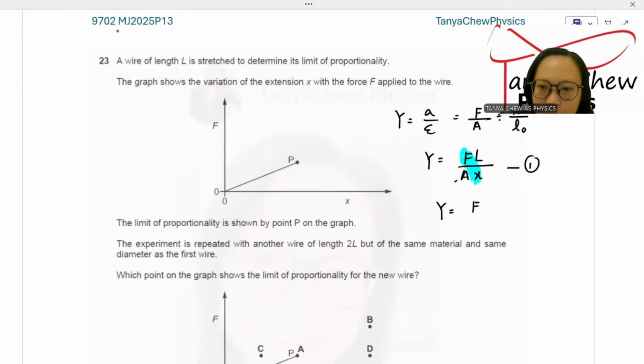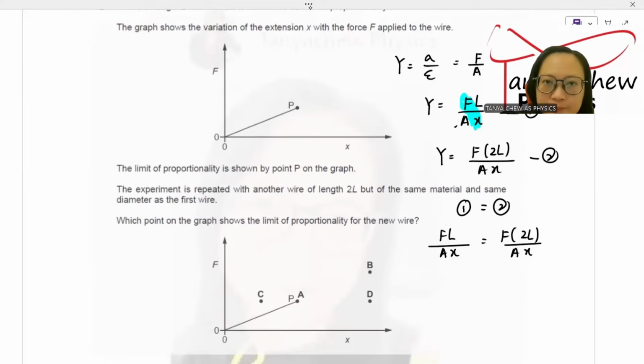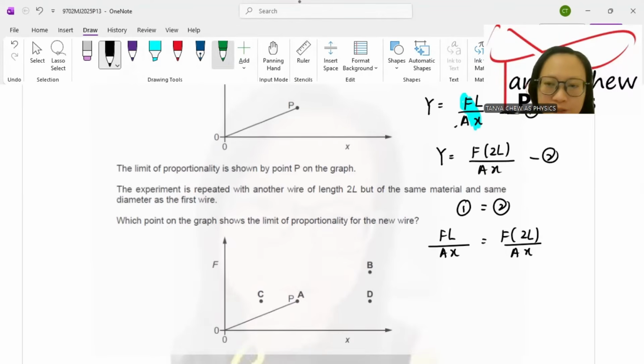Second equation, use the same wire, but L increases. Second equation. So the first equation is equal to the second equation. FL over AX is equal to F2L over AX. So I want you to see this. The L increases. Everything else will be constant.